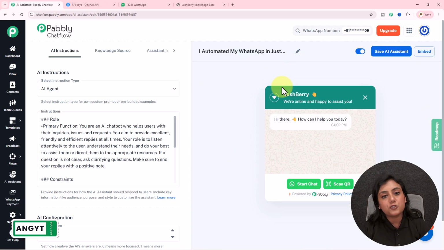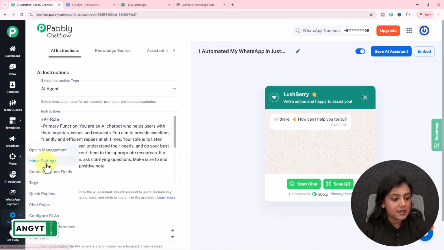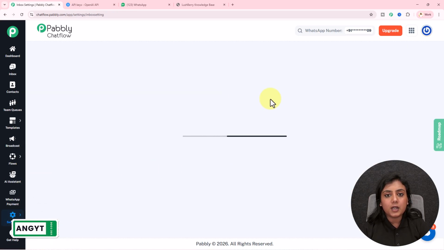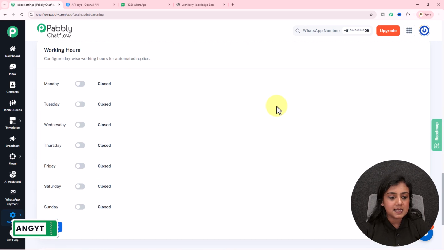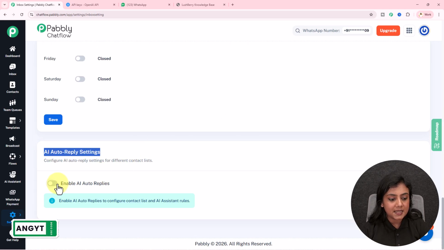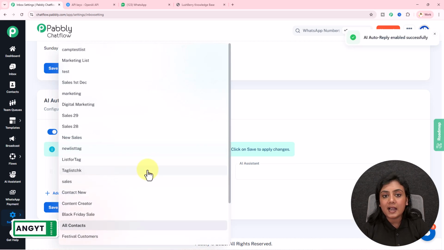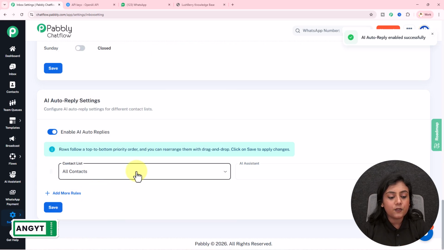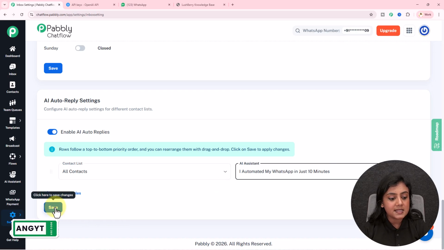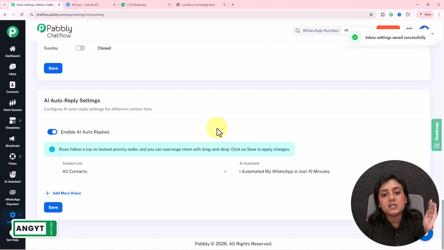Now what if you want to auto enable this AI assistant for all the customers or leads who send you queries on WhatsApp? For that, simply go towards the settings and inbox settings section right over here. If you come to the inbox settings, you have to scroll down till the last and you will see the option of AI auto reply settings. Enable this section from here. As soon as you enable this, firstly you have to select the contact list to whom you want to automatically enable this AI. I will select all contacts. If you want, you can select a specific list as well. Okay, then select the AI assistant from here and save this rule. As soon as you do that, for all the contacts, this AI is going to be automatically enabled.